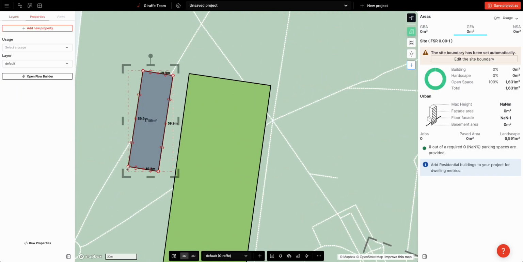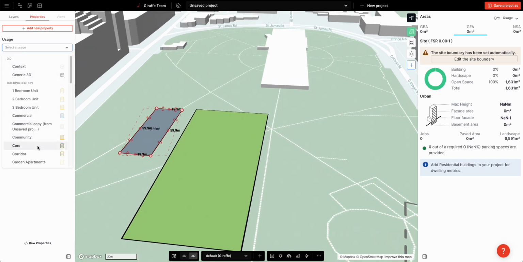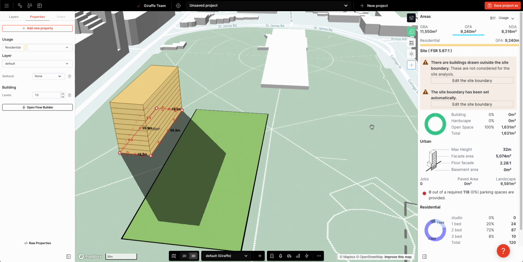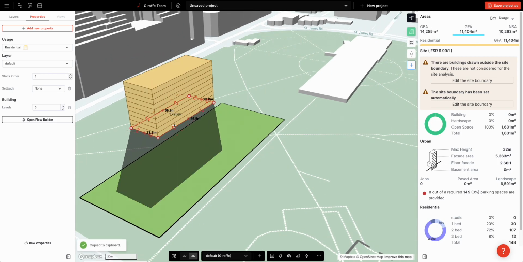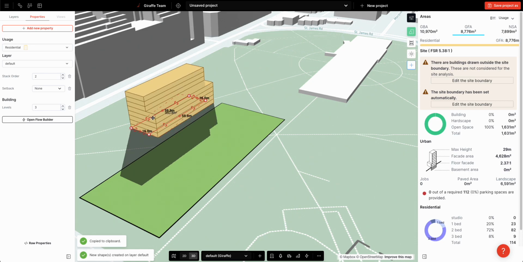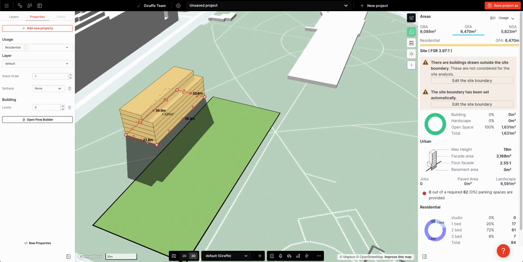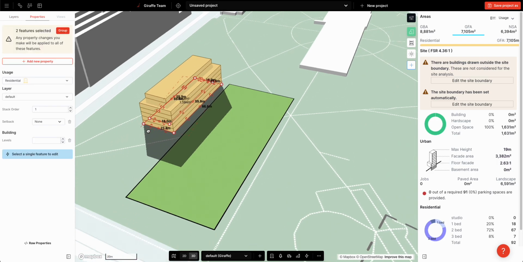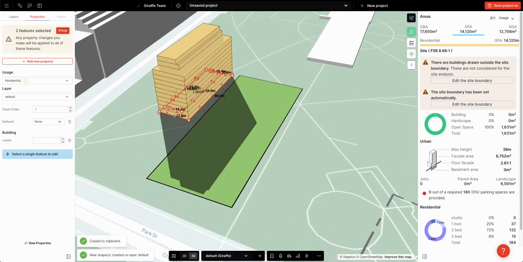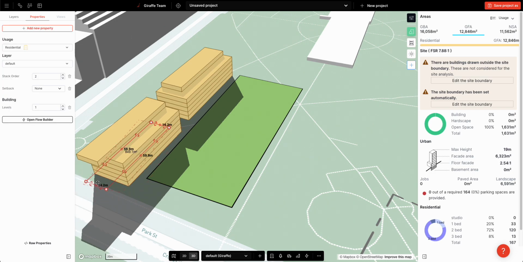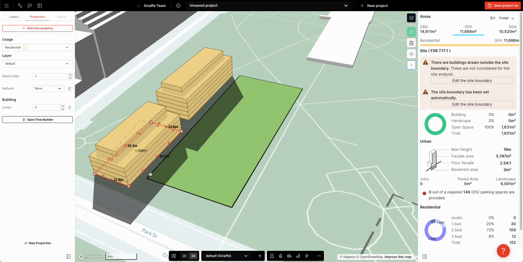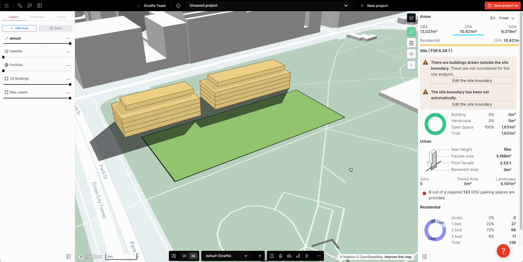So the classic Giraffe is you draw simple geometries and you give them usages, and then these usages drive your area analysis. You can stretch and pull them, and you can make relatively complex urban form very, very quickly, and it's quite descriptive. It's good enough for a lot of use cases, and it looks and communicates itself very clearly and very simply.